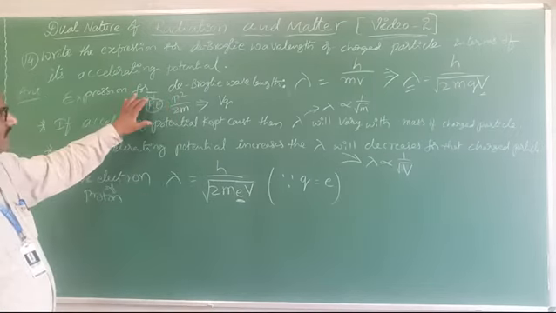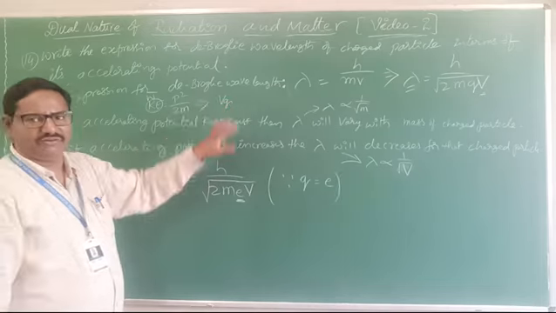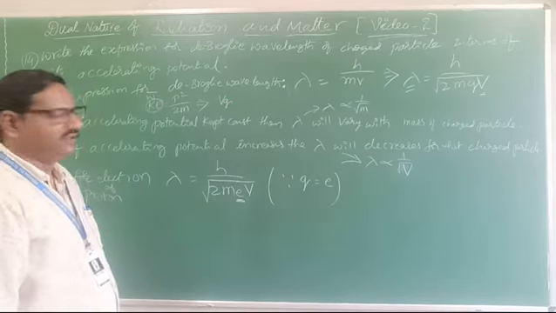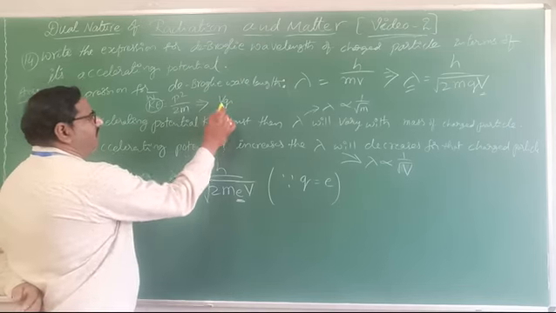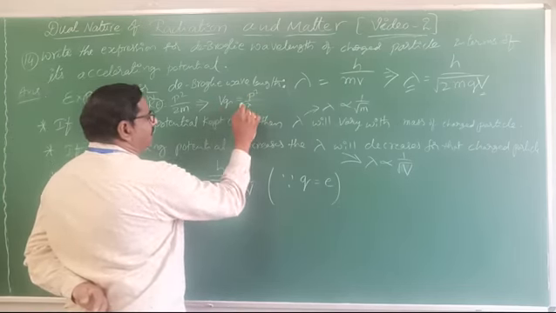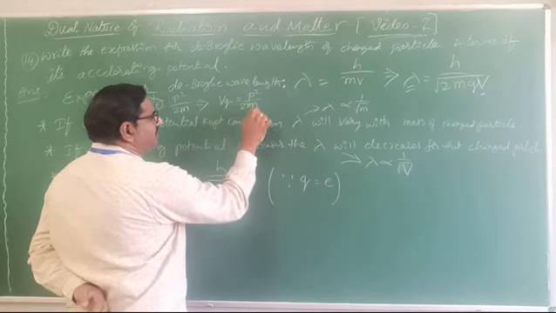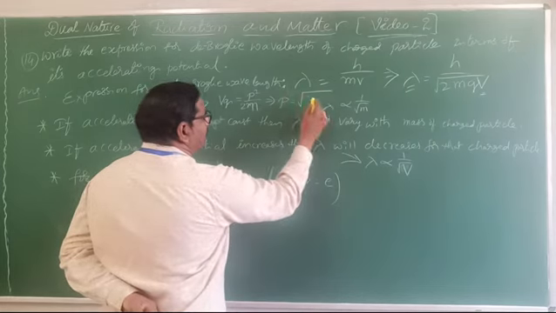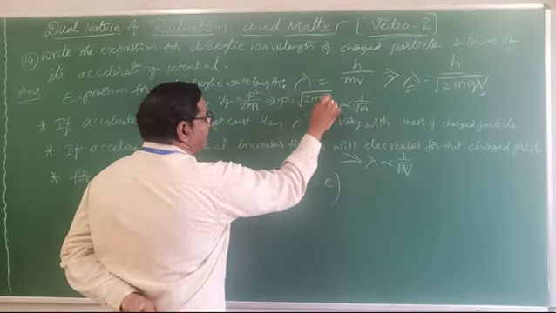So work done W equal to VQ. Clear? That's why I told previously with respect to work done. Now VQ equal to P square by 2m. This 2m will come to this side, then P equal to under root 2mQV.